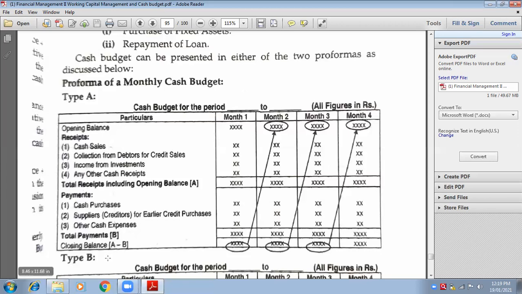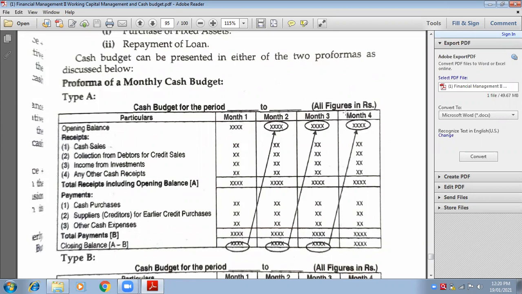This is the format that you need to follow. Very, very simple format. Cash budget for the period from, suppose, January to June, 6 months. Or suppose April to July, 4 months. Suppose the figures are in lakhs.